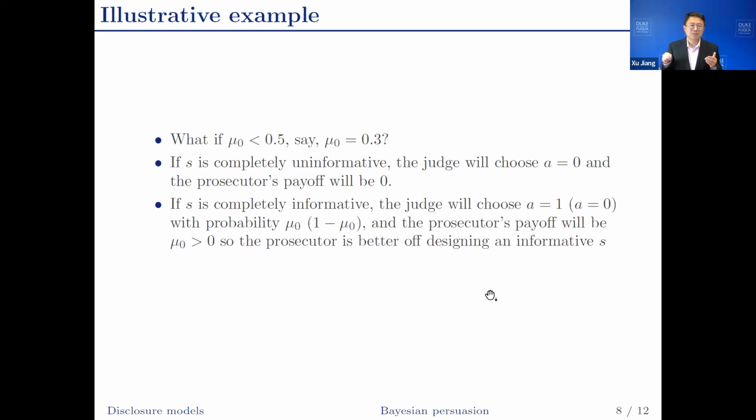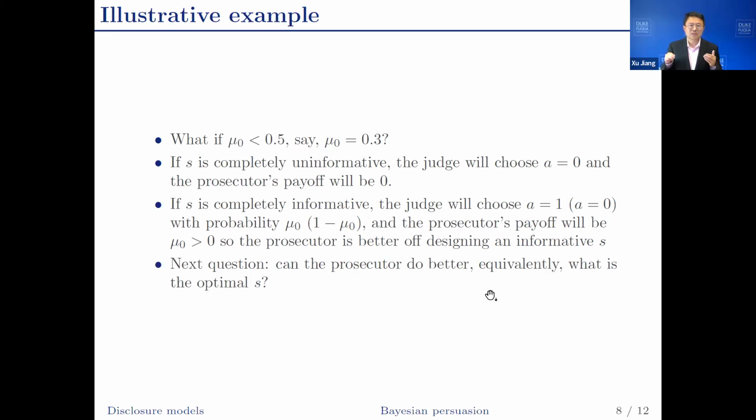If the prosecutor provides a completely informative signal, the judge is going to choose a equals 1 with probability mu0, because with probability mu0, a completely informative signal is going to indicate to the judge that the defendant is guilty. And the judge will choose a equals 0 with probability 1 minus mu0. The prosecutor's payoff will be mu0, which is bigger than 0. So the prosecutor is better off providing a completely informative signal versus a completely uninformative signal.